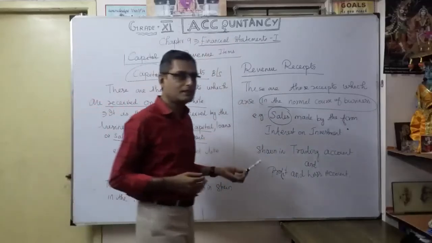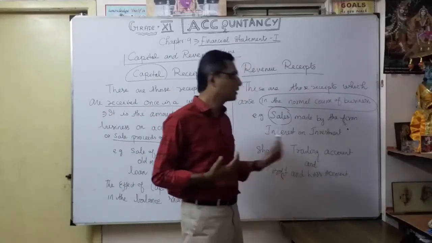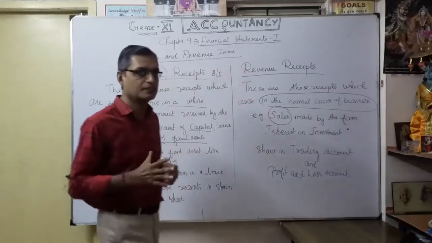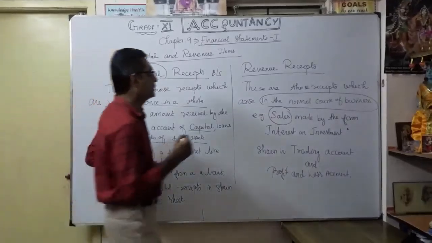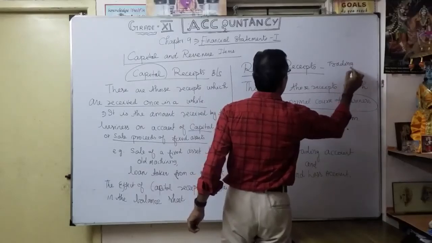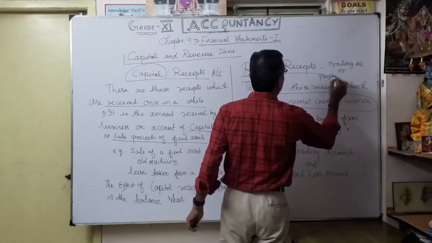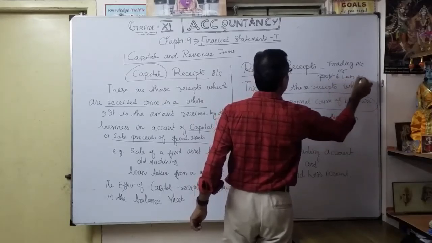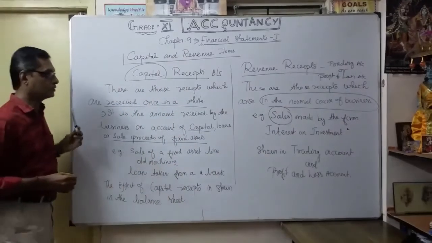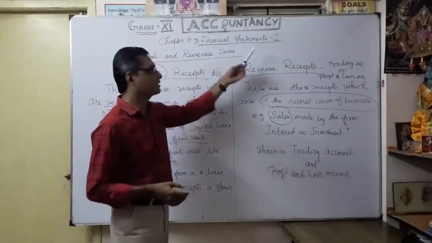Ultimately, where you want to show them: in the trading account and profit and loss account. As we show revenue expenditure in the trading or profit and loss account, in the same manner, receipts also may go in the trading account or profit and loss account, depending upon the item available from the trial balance. You understood now? This video is very, very important for the financial statement.